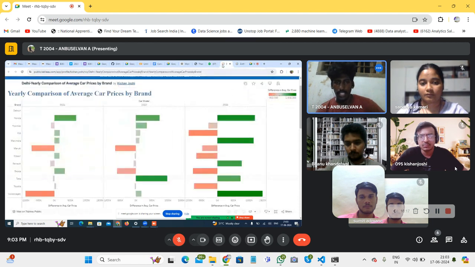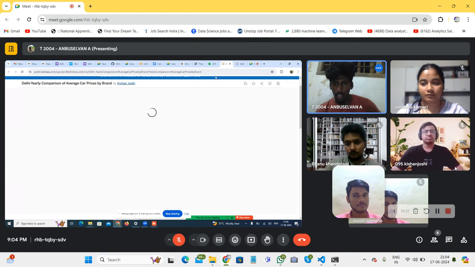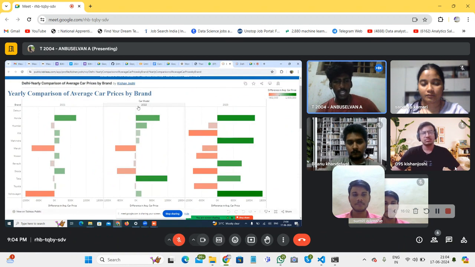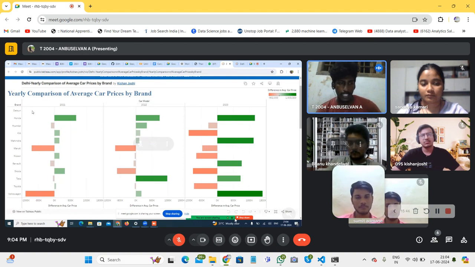Now we go to the yearly comparison of average car price by brand. This chart helps us to analyze how the prices of various brands have changed over the last 3 years, like 2021, 22 and 23. This part shows the yearly average car prices for 2021, 2022 and 2023 compared side by side by brand.